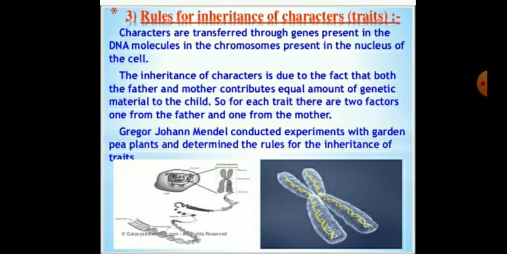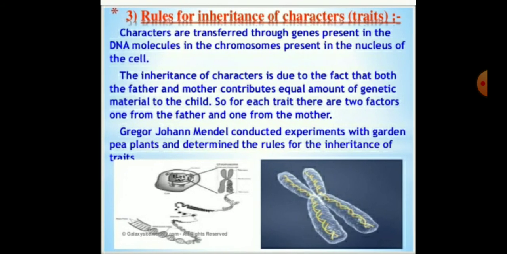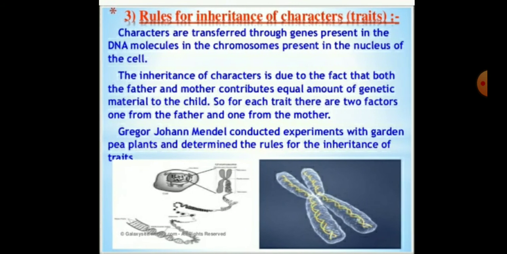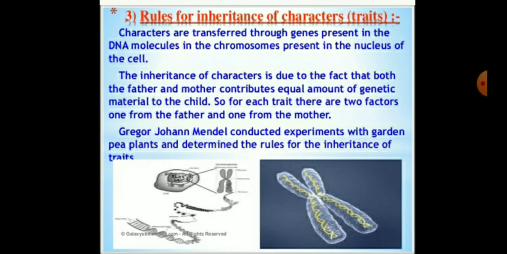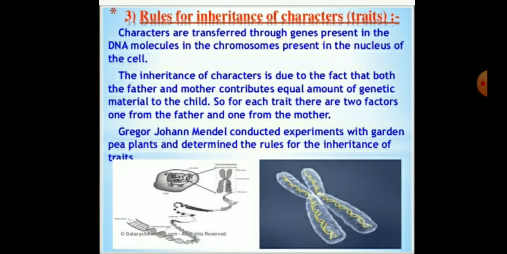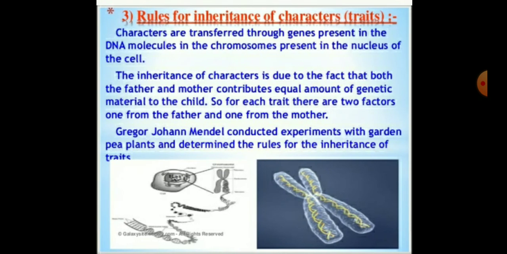So for each trait there are two factors, one from the father and one from the mother. Children, Gregor Mendel conducted experiments with the garden pea plant and determined the rules for the inheritance of traits.